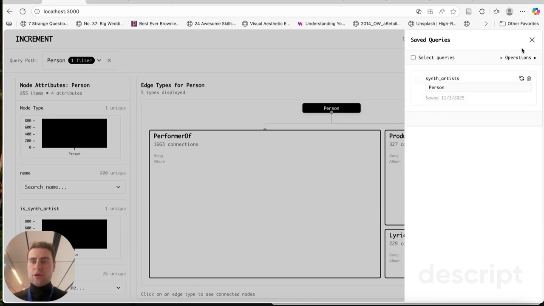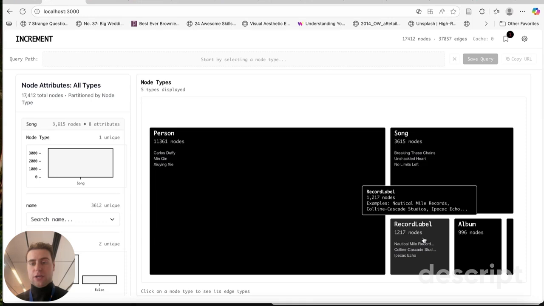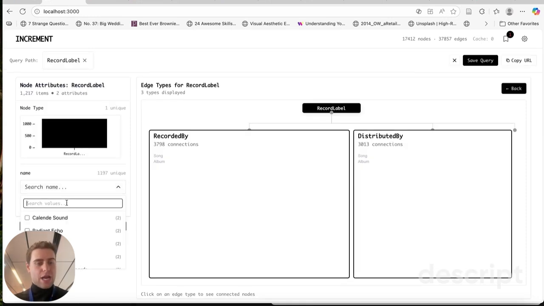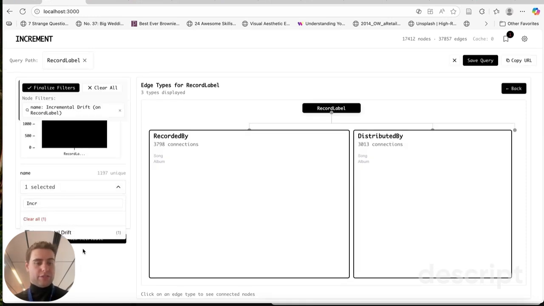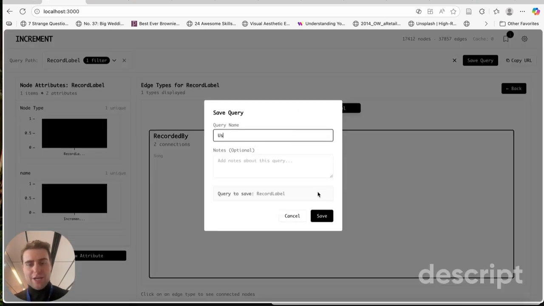We'll save that and pop over to our right-hand pane, in which we have all of the saved queries that we've made. But let's hop back and find ourselves so that we can know how we're connected to all of these people. Because we're interested in getting a referral, potentially from someone we've worked with in the past, whether a record label, an artist, or a musical group, we want to find how we are connected to these other synthwave artists. To do so, we click on the record label, because we are a record label, and type in our name, Incremental Drift. Once again we finalize the filter, and then save the query as us.